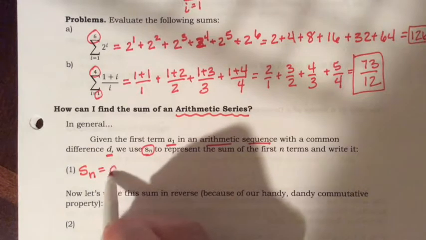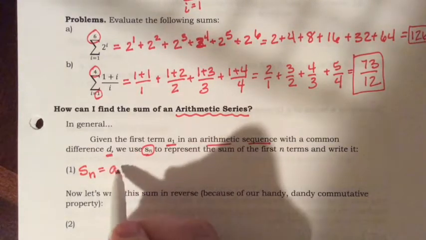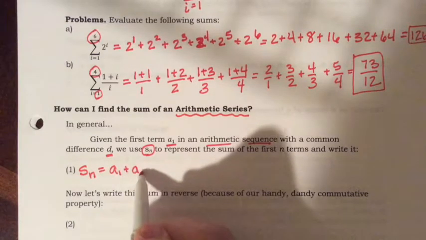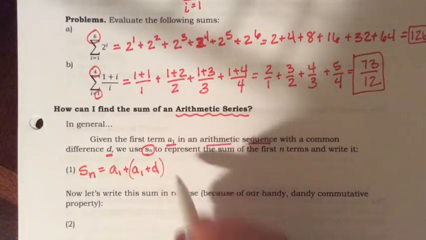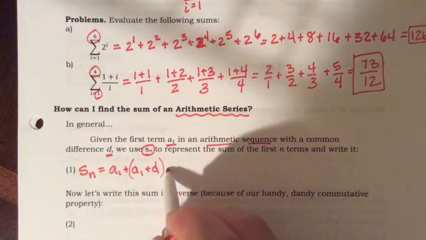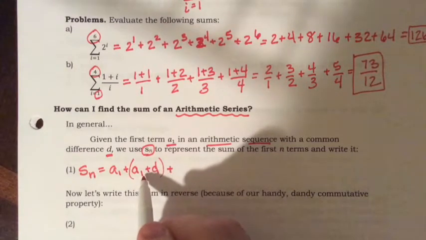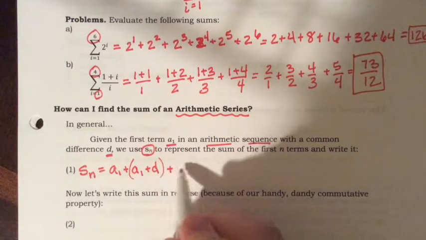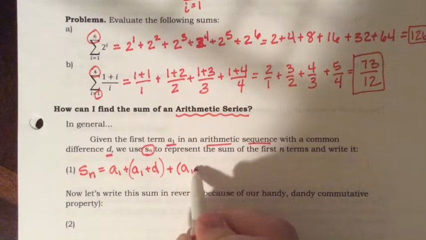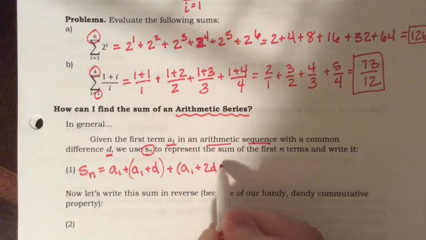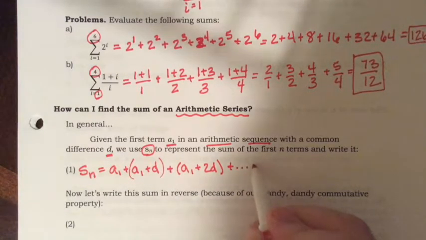Our first term is a sub 1. Our second term is going to add d to a sub 1. Okay, so this is our second term. Our third term is going to add d to a sub 2, which is a sub 1 plus d. So we could say a sub 1 plus 2d. And then we'll keep going down the line.